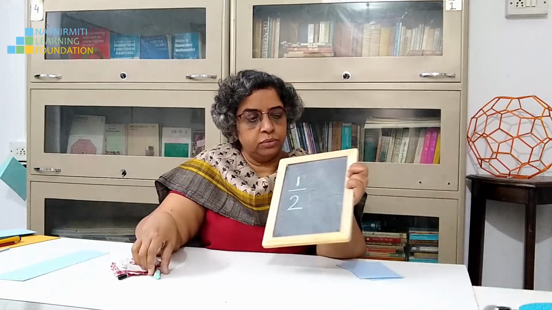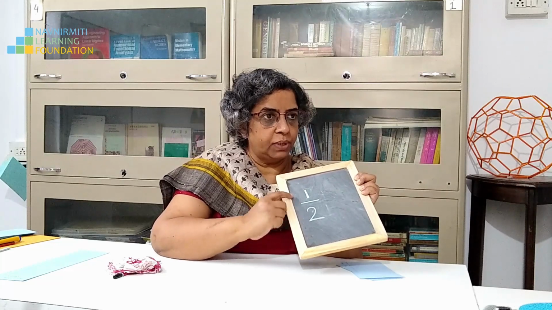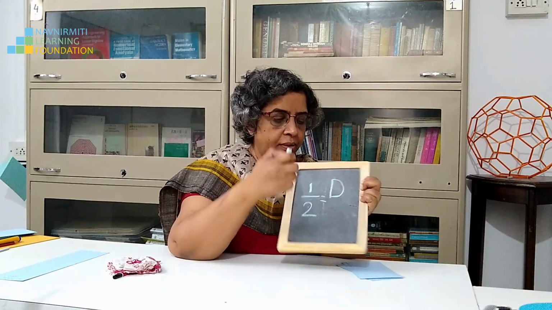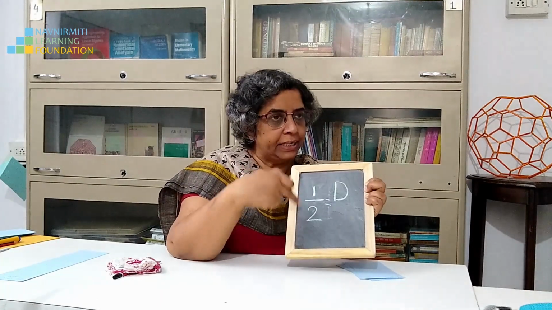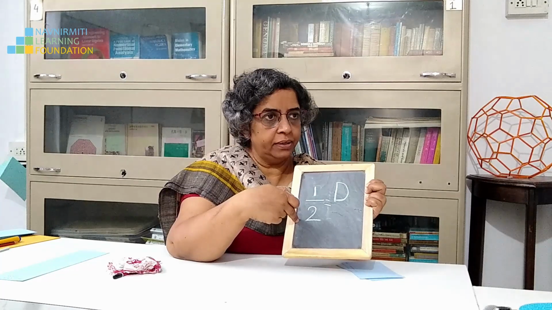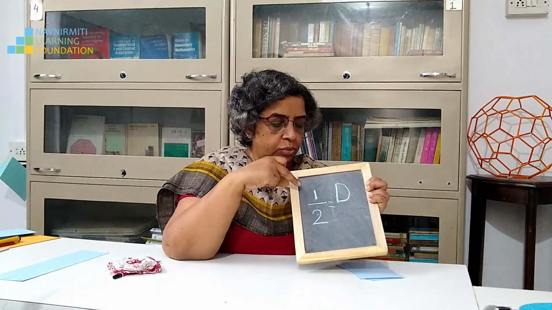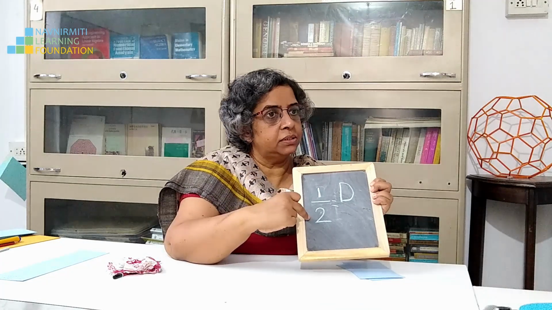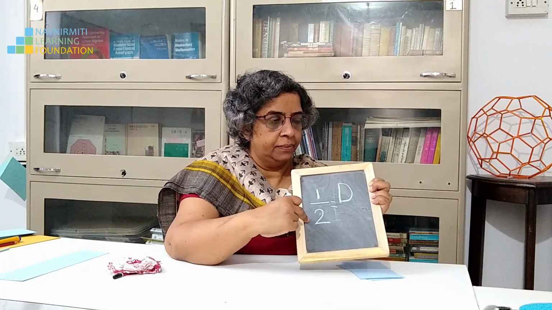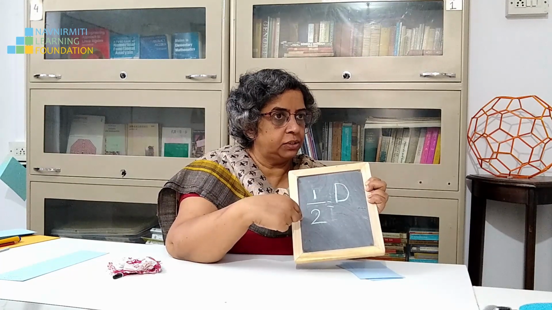So half, we call this half. When you do this 1 divided by 2, each one got this much roti, half roti. We call this half and we write it like this. So this is 1 divided by 2. You took 1 roti and made 2 equal parts. And each part is your answer. 1 divided by 2, we call it half.